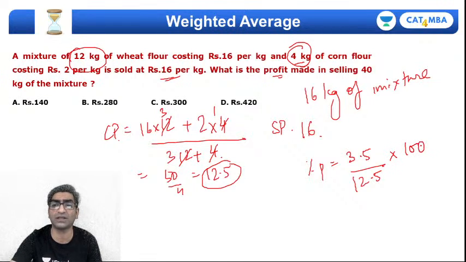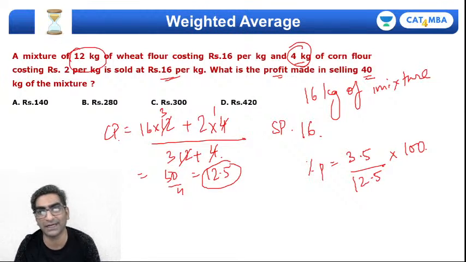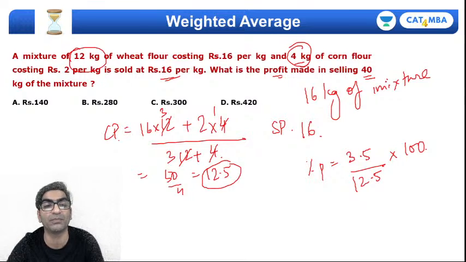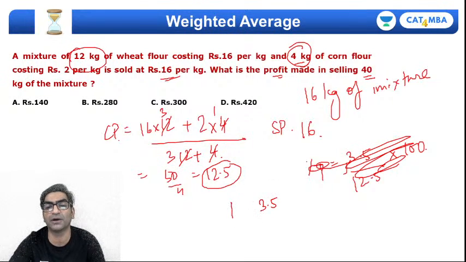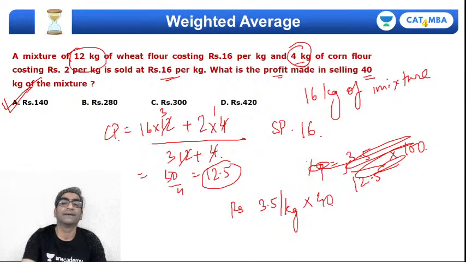Remember, I'm not considering the quantity because even if you sell 40 kgs of the mixture, you would have to make them in the same proportion, right? So the profit that you'd make on selling 1 kg would be the same percentage profit you would make. Oh, okay, this is the value of profit, not the percentage profit. So you're making 3.5 rupees per kilo, right? And so for 40 kilos, I'll multiply this with 40. That's 35 into 4, 140 rupees of total profit I would make in this transaction, right? Okay.